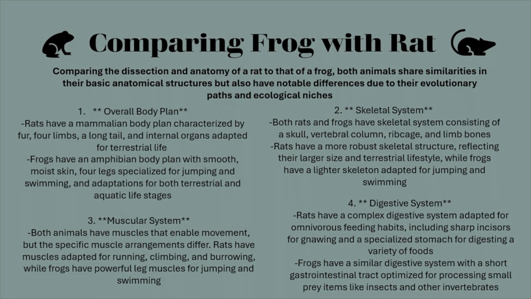For the digestive system, rats have a complex digestive system adapted for omnivorous feeding habits, including sharp incisors for gnawing and a specialized stomach for digesting a variety of different foods. On the other hand, frogs have a similar digestive system, but with a short gastrointestinal tract, which is optimized for processing small prey like insects and other invertebrates.